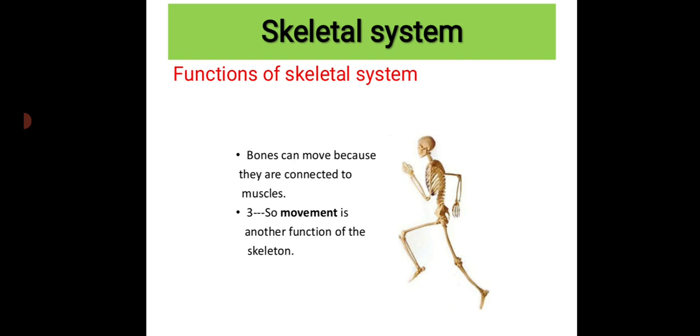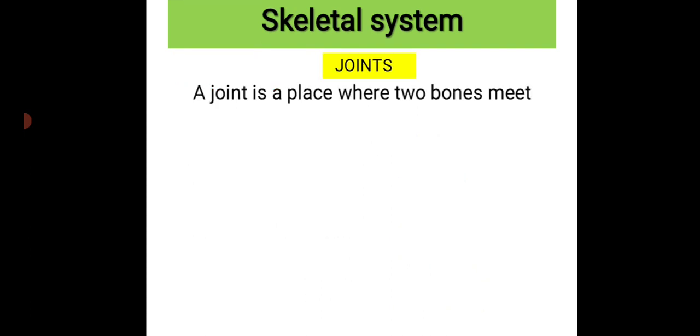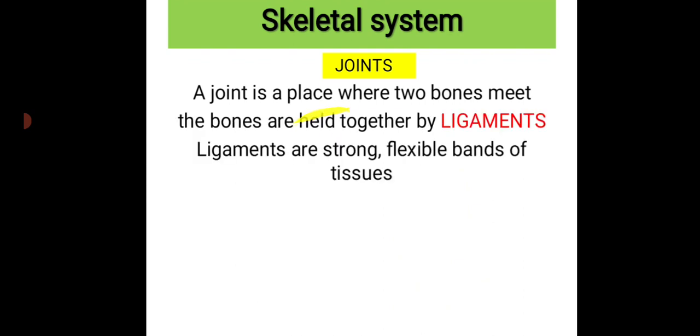Now let's see the next concept, that is joints. So children, basically what do you mean by joint? We know joint in the sense of combining any two materials, right? So here you can see a joint is a place where two bones meet. Since we are talking about the skeletal system here, making two bones join together is known as a joint.